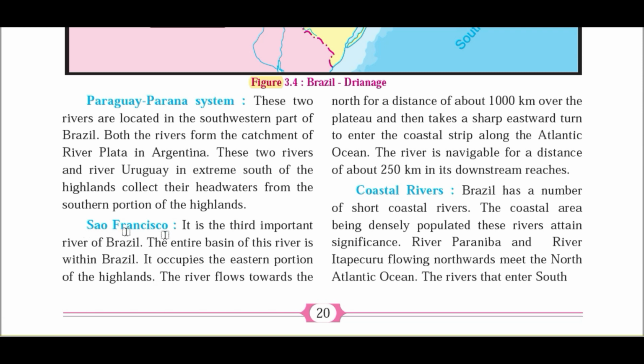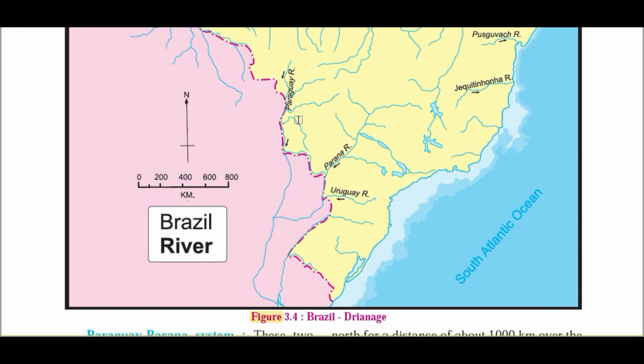Then the third one is the São Francisco river. It is the third important river in Brazil. The entire basin of this river is within Brazil. Remember this thing. If you see these three rivers, Paraguay, Parana, Uruguay, they are inter-country rivers, meaning they are present in more than one nation.